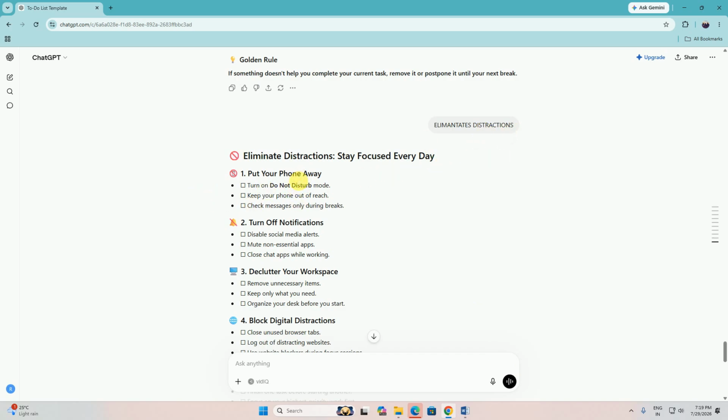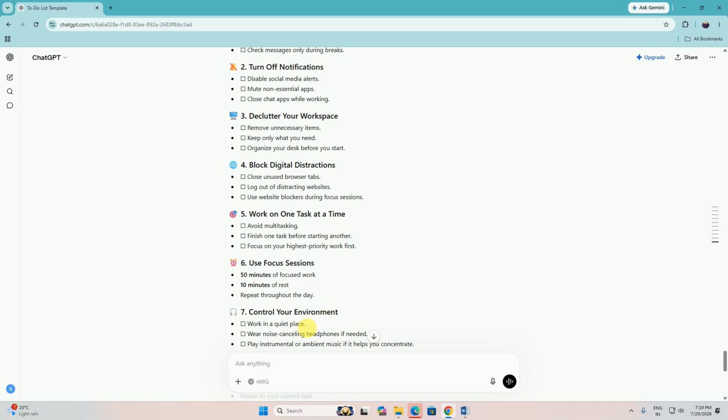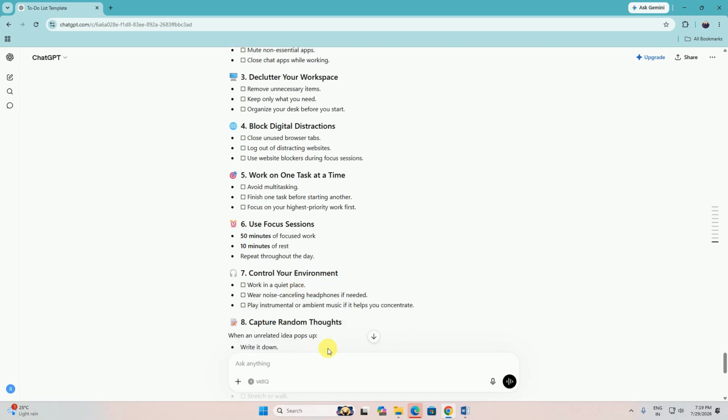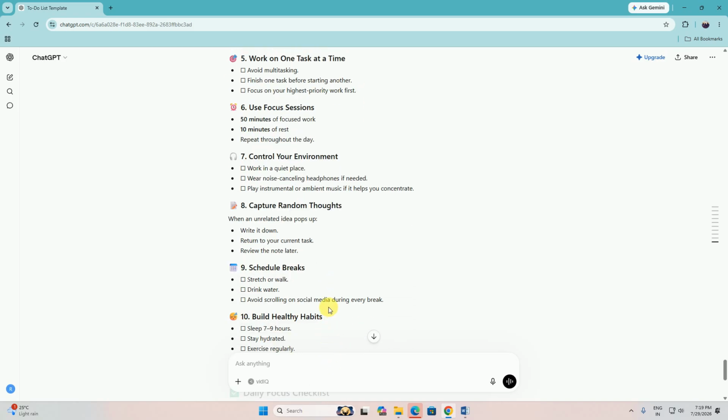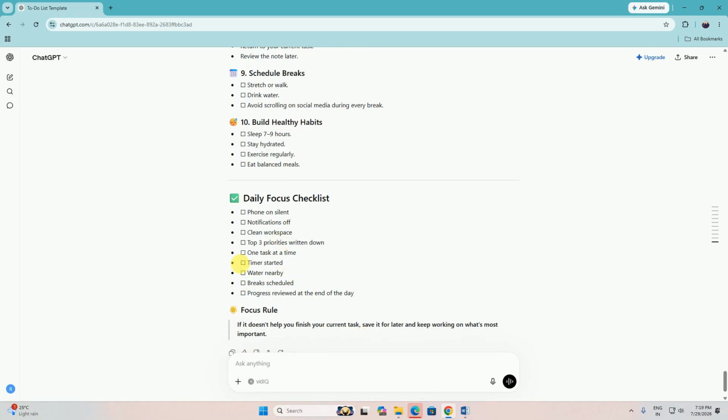A single word is given. Put your phone away, turn off notifications, declutter your workspace and block digital distractions. Work on one task at a time. Use focus sessions. Control your environment and capture random thoughts. Schedule breaks and build healthy habits. Daily focus checklist: after that, keep the phone in silent mode. Everybody should keep their phone in silent mode every place. In this way, you can use your ChatGPT.